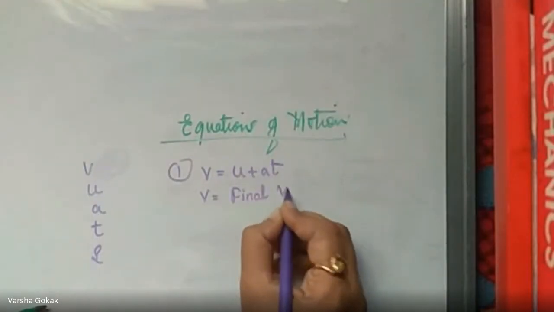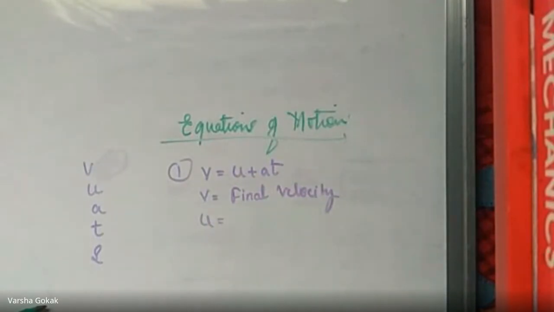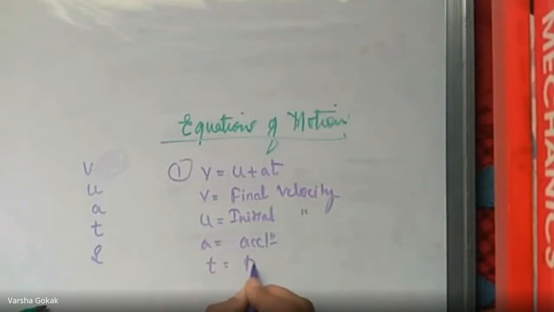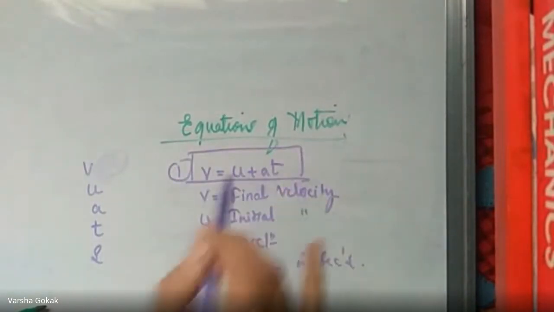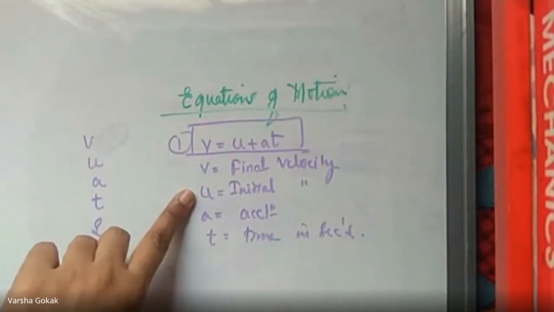Velocity. What is V? Which velocity? Final velocity. Yes, V stands for your final velocity. What about U? Initial velocity. Yes, U is initial velocity. A stands for your acceleration, and T stands for the time, in seconds always. Time is always in seconds. So this is your first equation of motion, that is V equal to U plus AT. The final and initial velocities will be known to us.